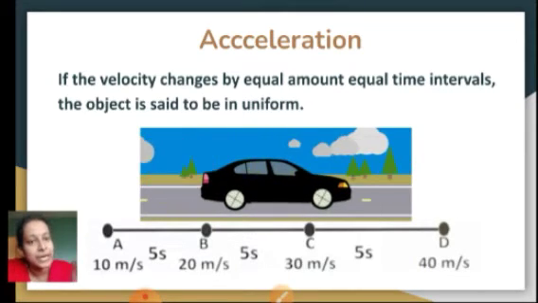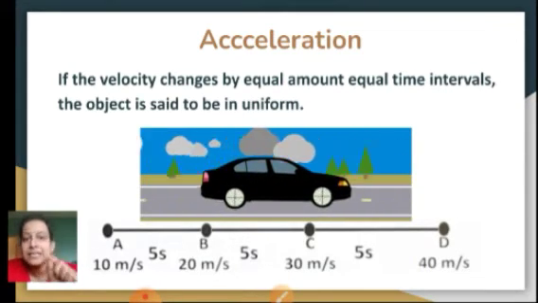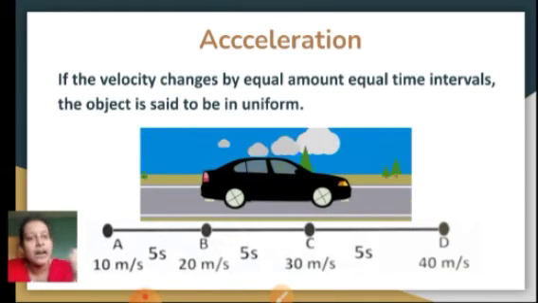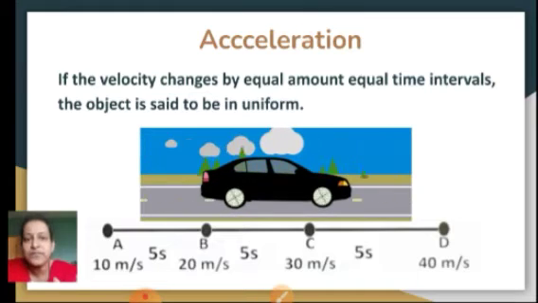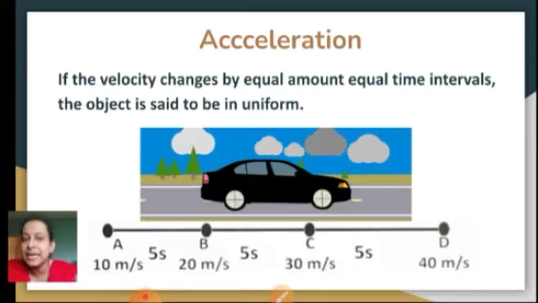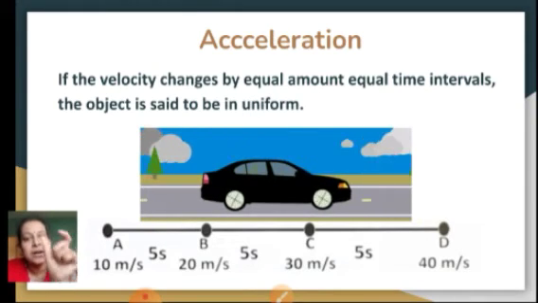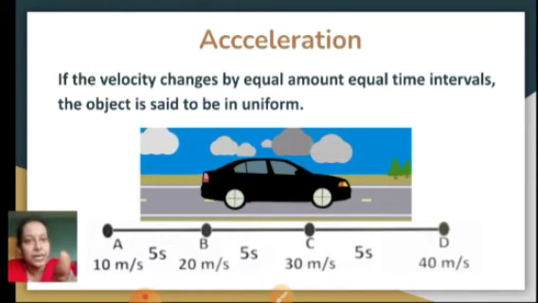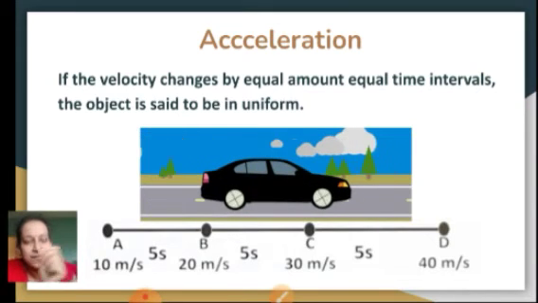When you subtract 20 minus 10, you get 10 meters per second divided by 5 seconds. When you divide 10 by 5, you get 2 meters per second square as the acceleration in the time interval of 5 seconds.